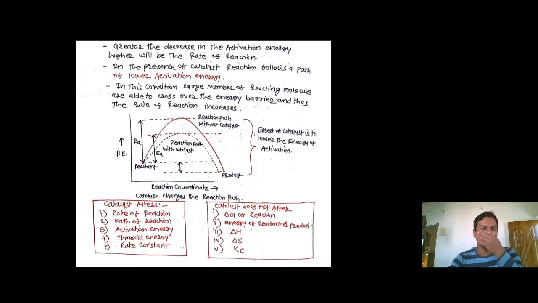Greater will be the rate of reaction when there is a greater decrease in activation energy. There is one diagram, you can see that diagram also. In the presence of catalyst, the reaction follows a path of lower activation energy, but in the absence of catalyst there is a higher activation energy and it requires a long time for the completion of the reaction. In this condition, a large number of reacting molecules are able to cross over the energy barrier and thus the rate of reaction increases.